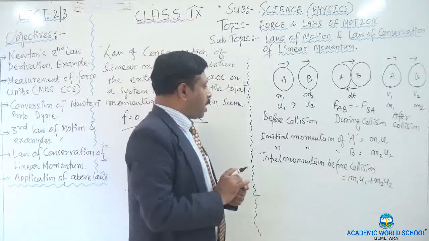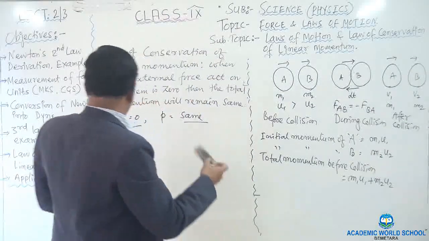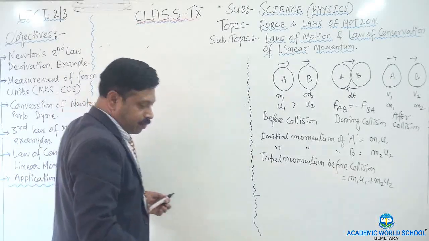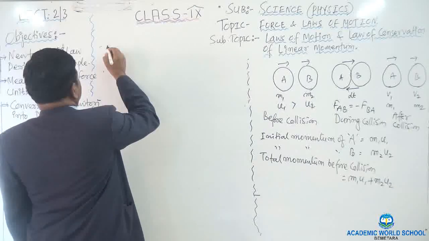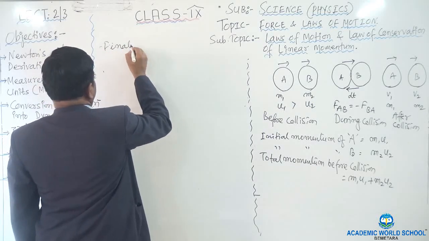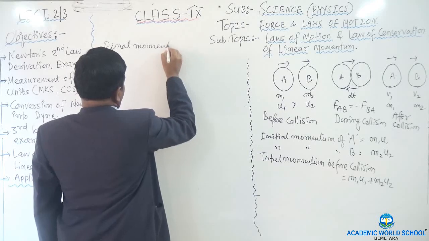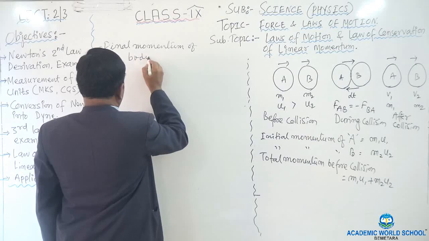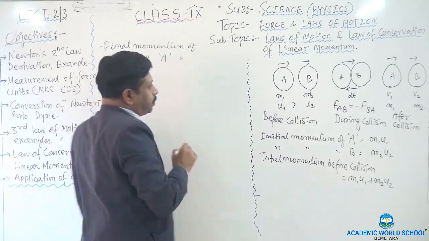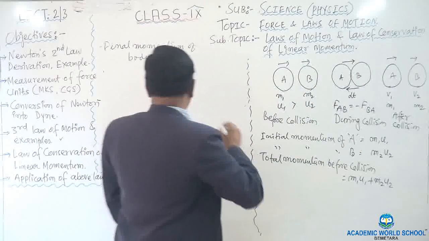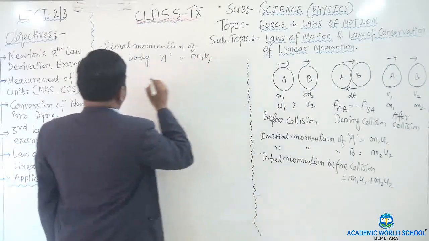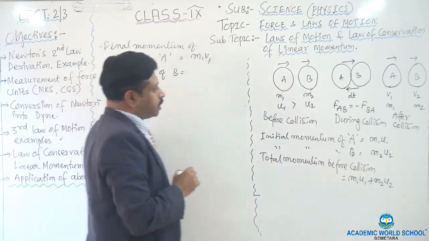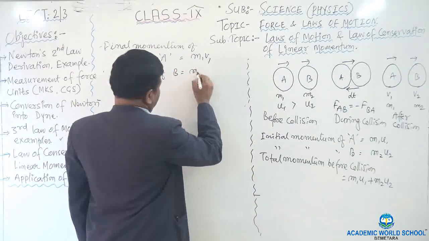Similarly, write the final momentum of body A, which will be m1 v1, and similarly the final momentum of body B, m2 v2.